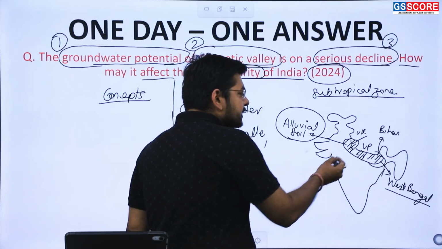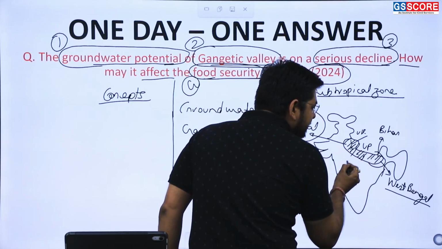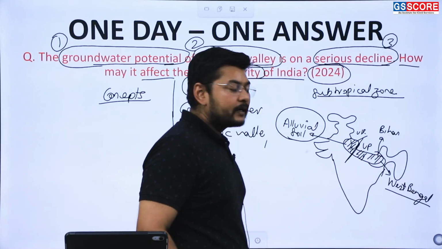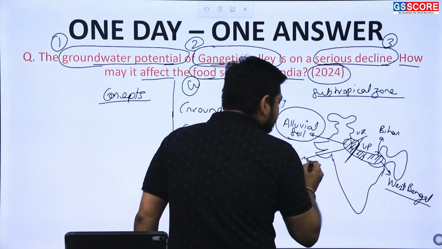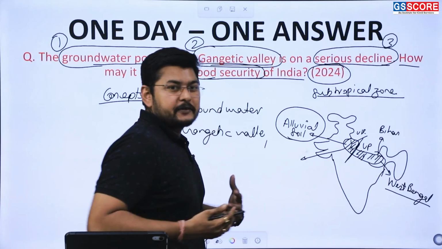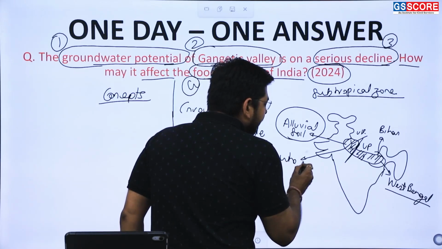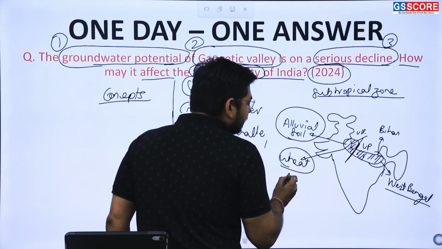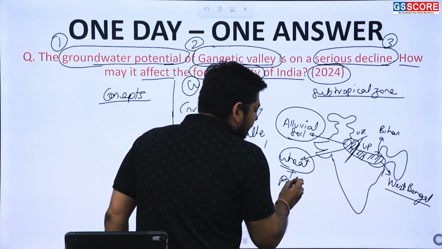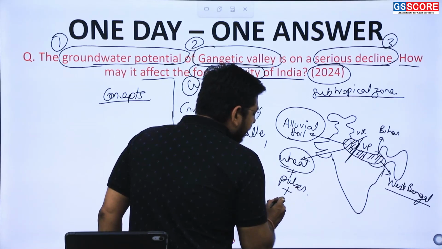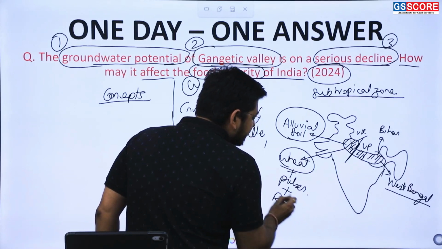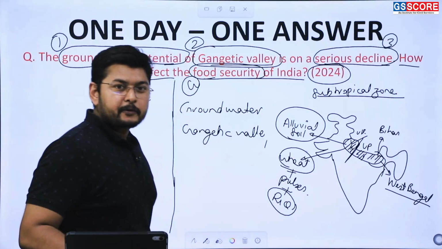I can divide the region into two parts. The western part is very progressive for the security of wheat, along with pulses. There is also production of rice in this part.